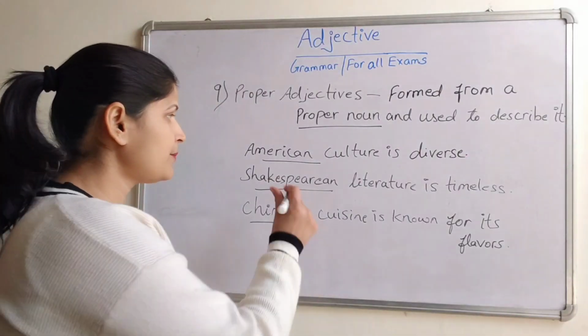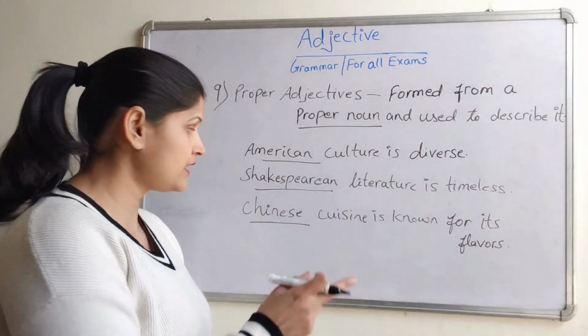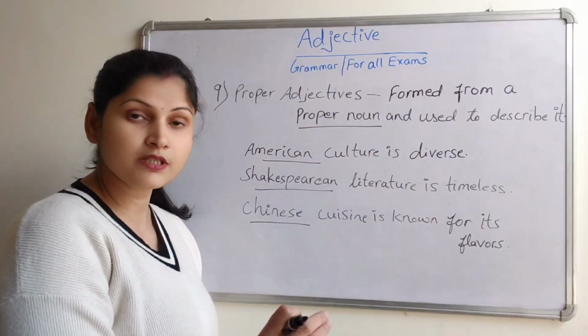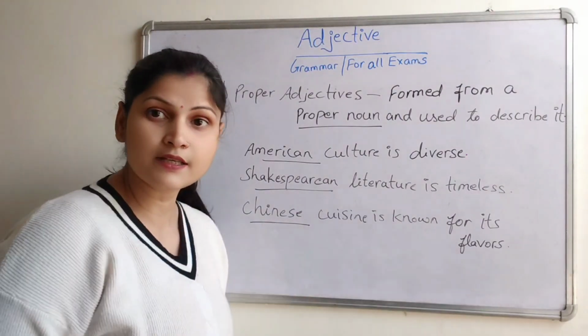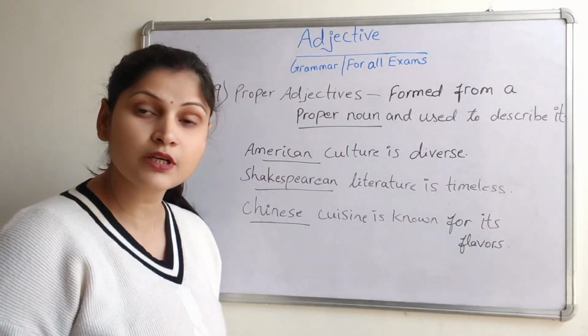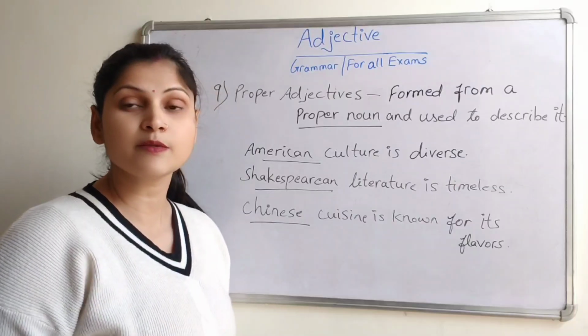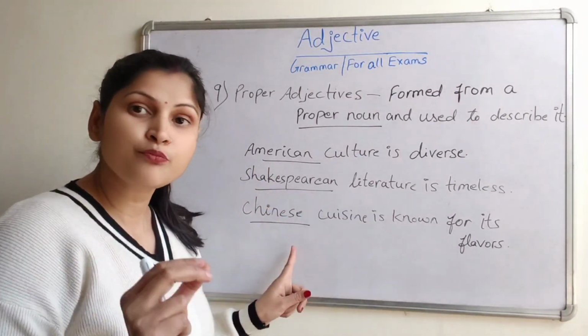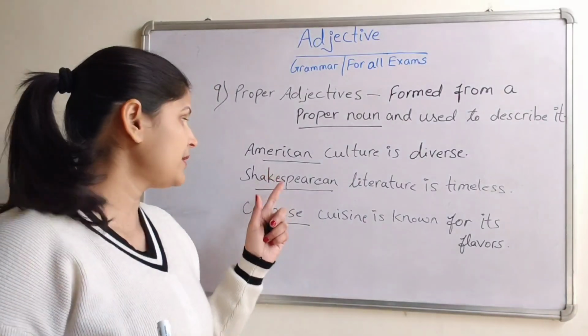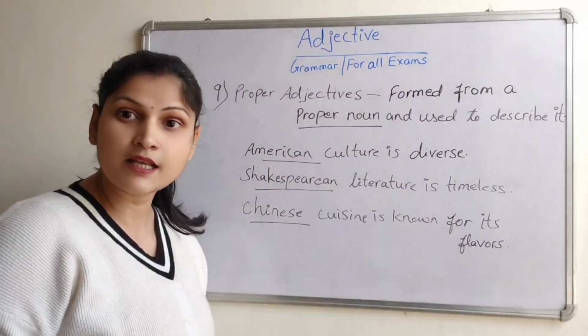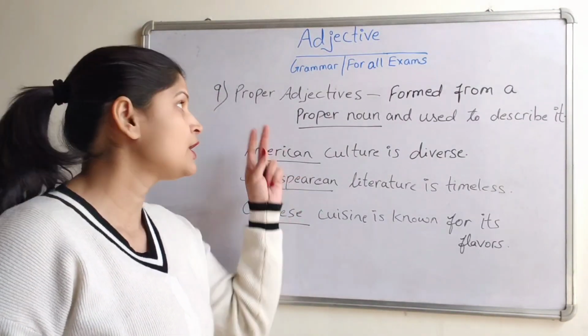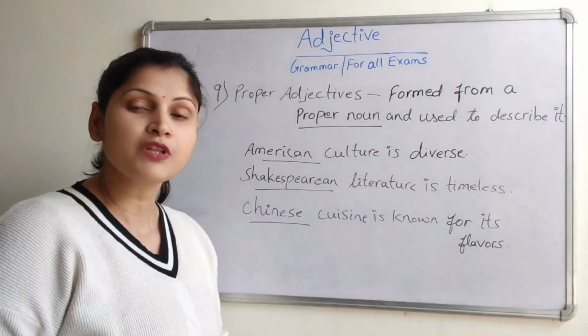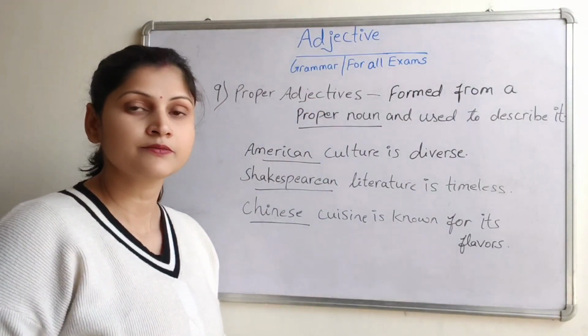So you see, American is made from America, Shakespearean is made from Shakespeare, Chinese is made from China, Italian is made from Italy, Indian is made from India. So these are the words formed from proper nouns. So American, Shakespearean, Chinese, Italian, Indian, these are the proper adjectives. Now let's see the next one.